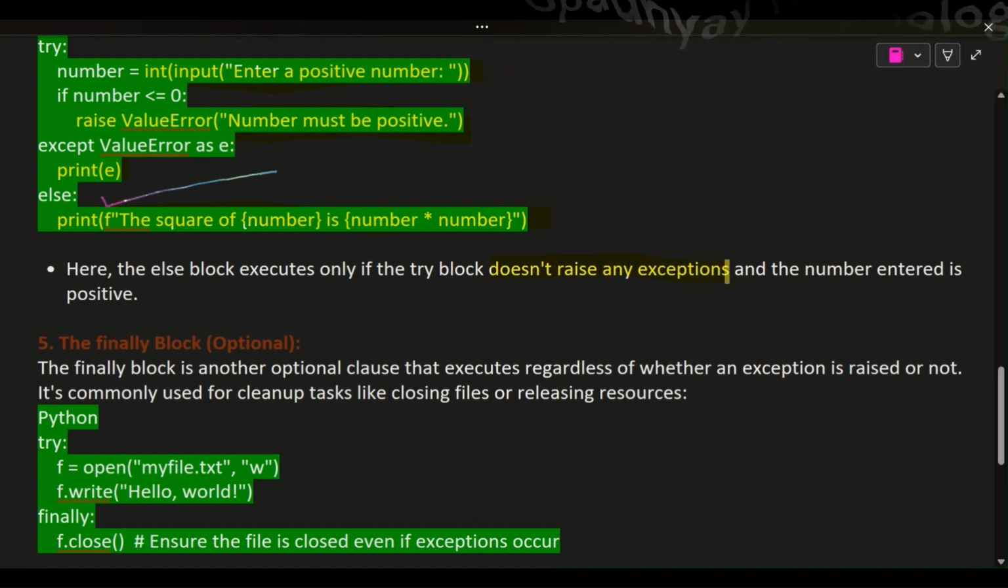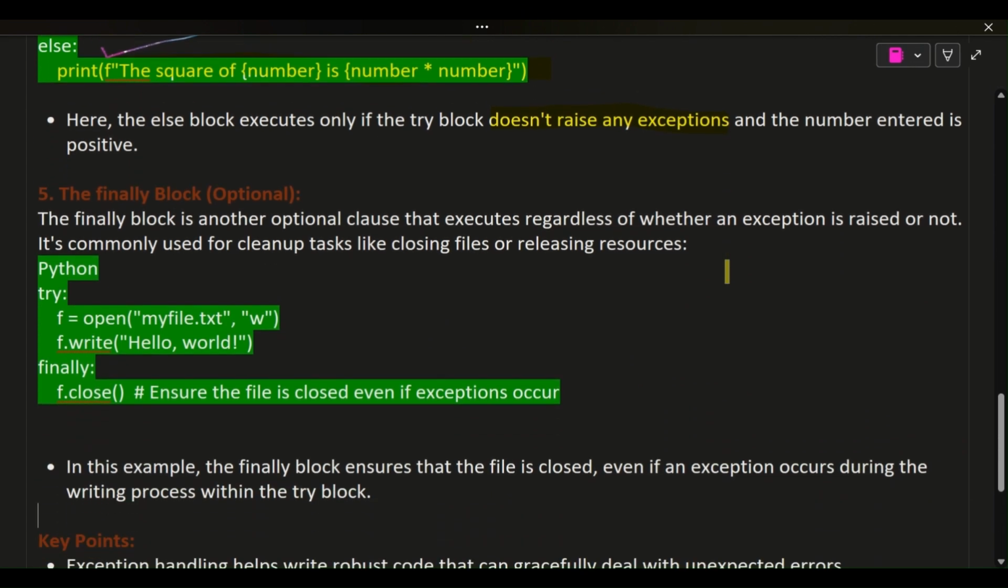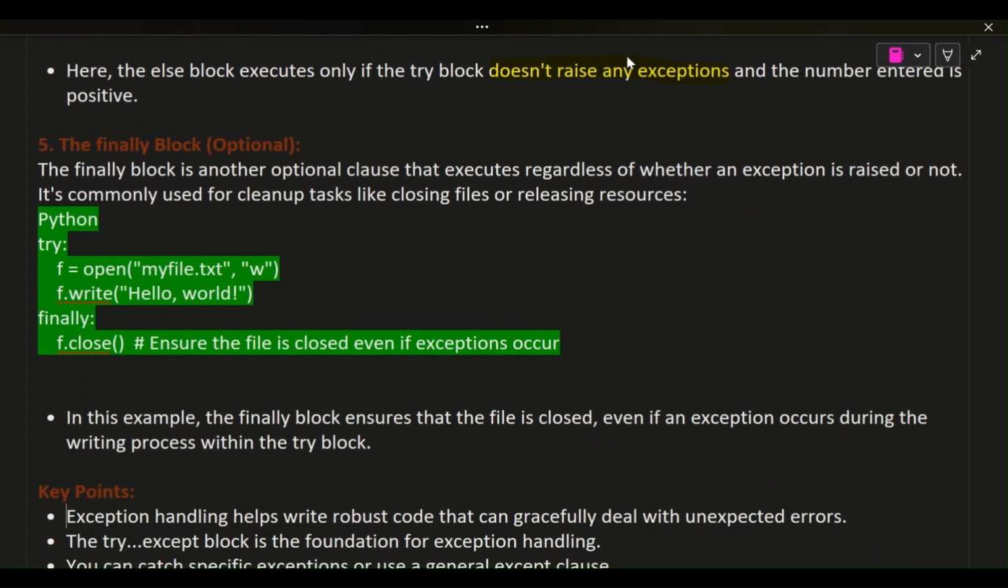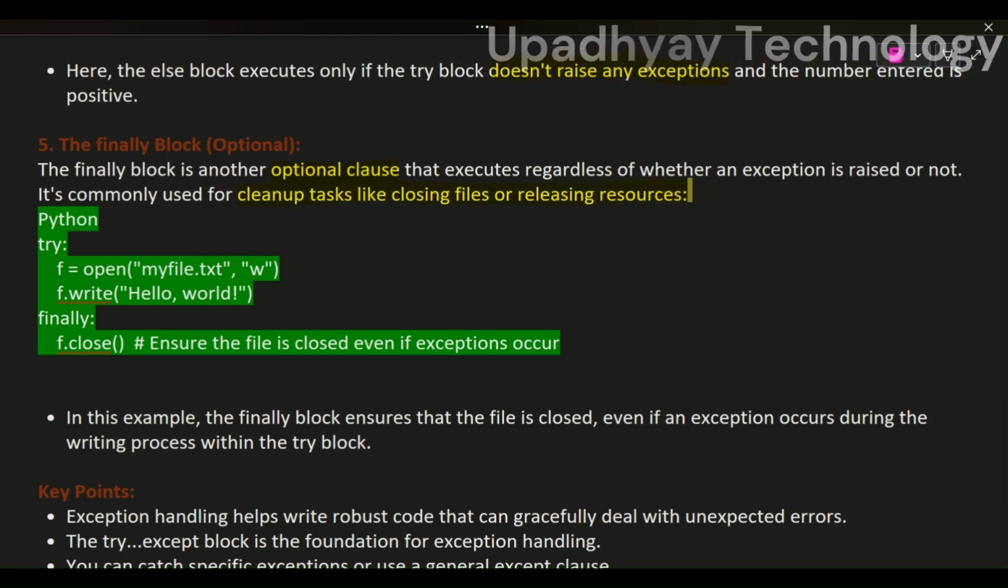5. The finally block, optional. The finally block is another optional clause that executes regardless of whether an exception is raised or not. It's commonly used for cleanup tasks like closing files or releasing resources.